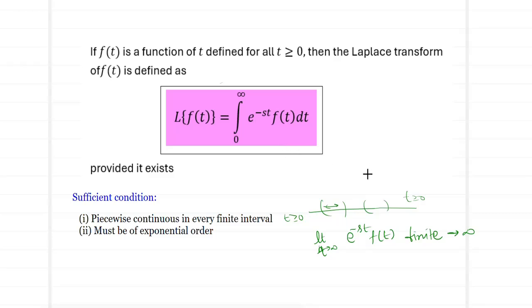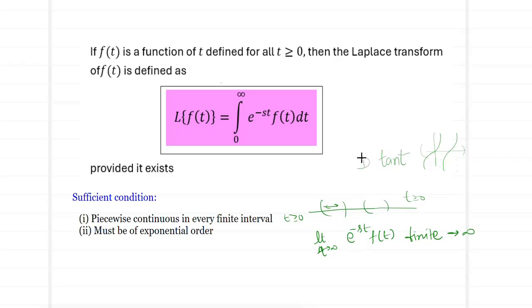So are there any functions for which Laplace does not exist? Yes, some examples are the function tan t. Tan t is not going to be piecewise continuous. There is going to be a break. We know that this is a function which moves from infinity to infinity, and again it goes from minus infinity to infinity, it breaks. So when I take a particular interval, the function is not going to be continuous in nature. There are going to be breaks. So you can say that tan t doesn't have a Laplace transform.